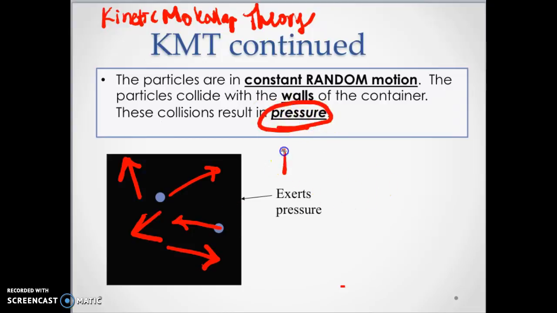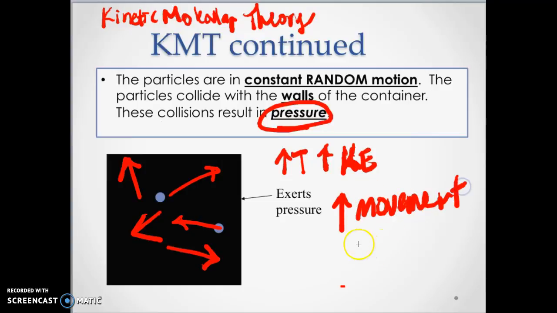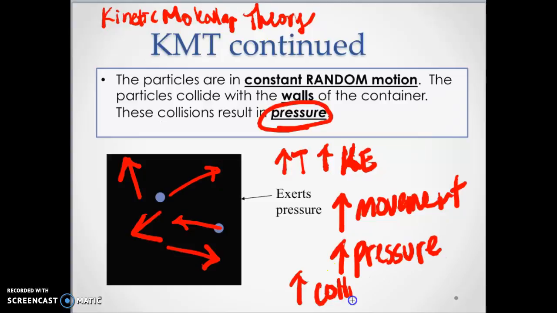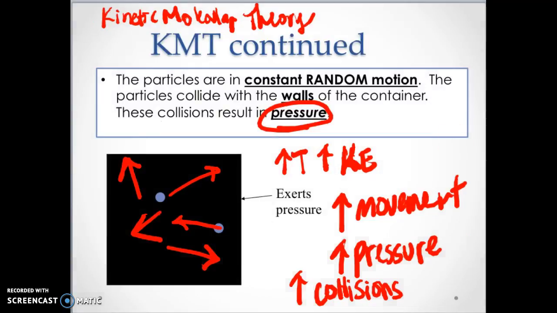So the higher the temperature means the higher the kinetic energy of the particles, and the higher the kinetic energy of the particles means there's more movement, and because there's more movement, there's going to be more pressure because there's more collisions with the container itself. So that's another main idea from this slide.